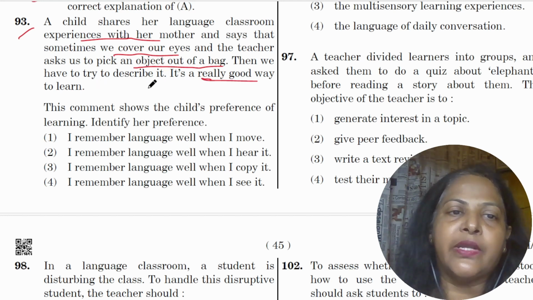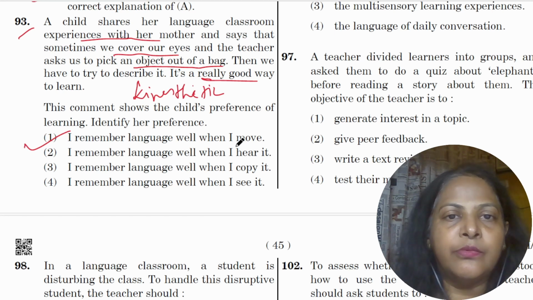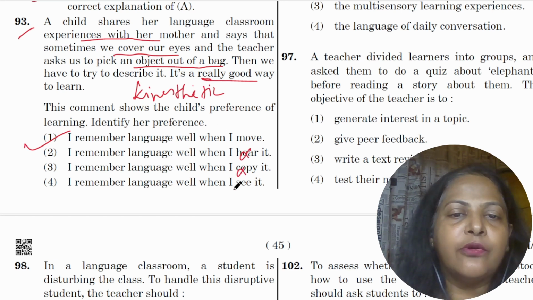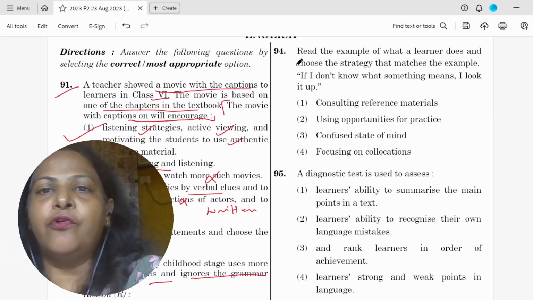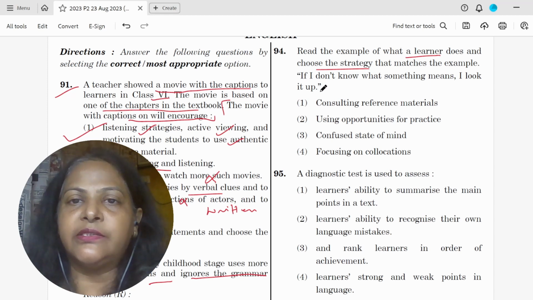It's a very good way. So what does it show? So I remember language well when I move. She's a kinesthetic learner. So anything with touch, movement will help her, not hearing, copying or seeing. Question 94, read the example of what a learner does and choose the strategy that matches the example.